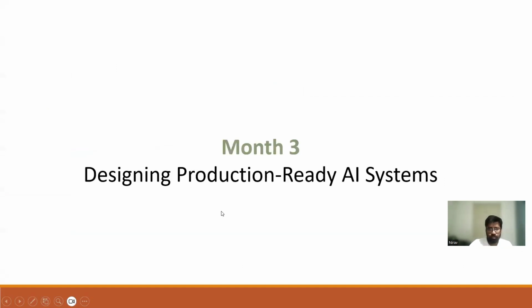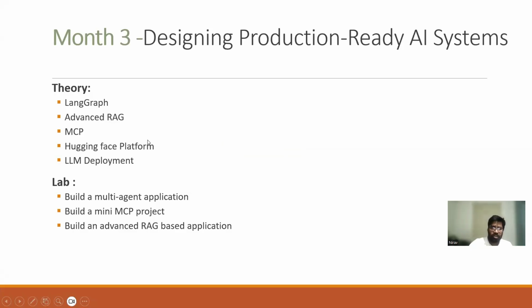So that part we have discussed, where we are able to develop an application, but still it is not up to the production level, right? So now we have to move a step ahead and create a production-ready AI system, right? So what do we need to learn for this? Mostly nowadays we have multi-agent or agentic AI applications for different purposes that will be developed not with LangChain but using LangGraph. So we need to learn LangGraph.